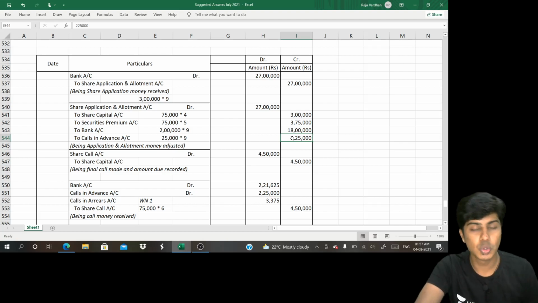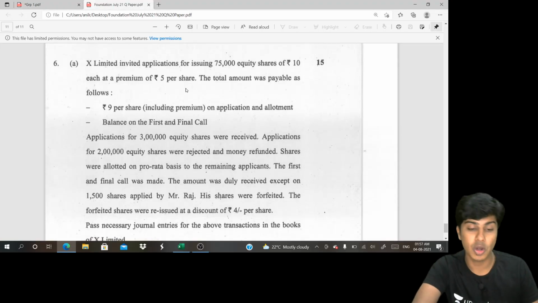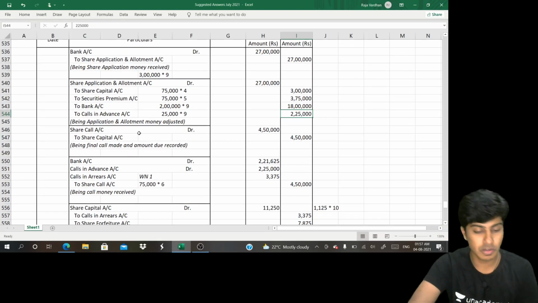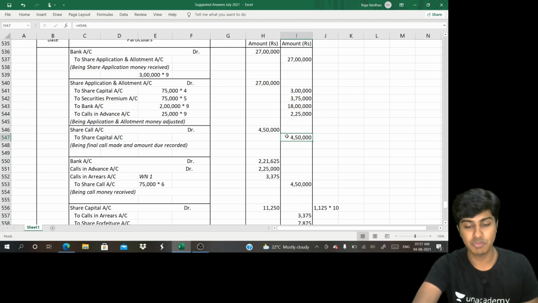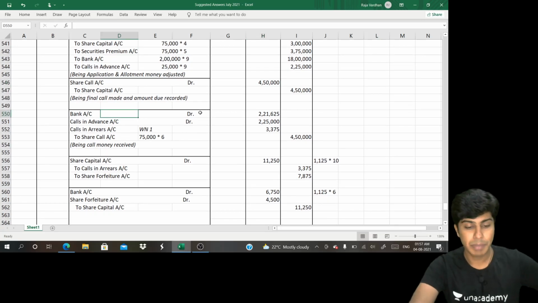Done. So a share is of rupees 10. You are collecting 9 rupees on application along with 5 rupees premium. So 9 minus 5, 4 rupees is towards share capital. So 4 is collected, balance 6 is share call. So share call will do 75,000 into 6, you end up getting 4,50,000. Then what do we do? Then we receive money, bank account debit.